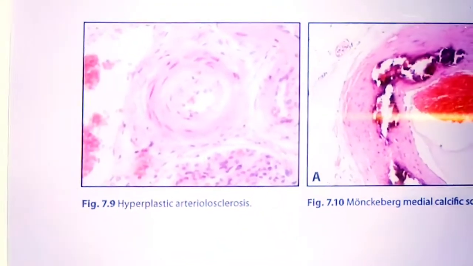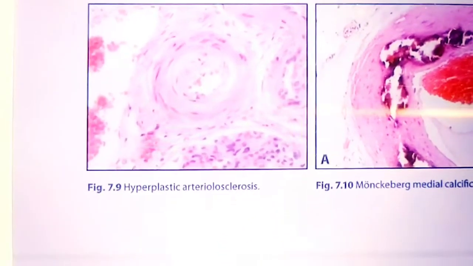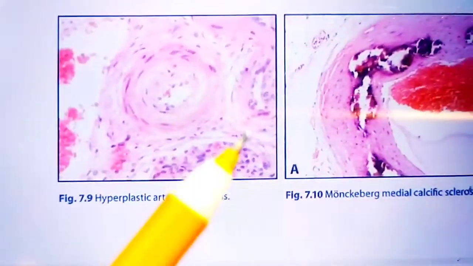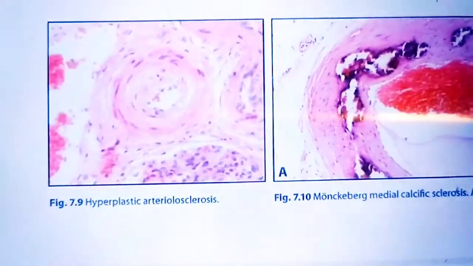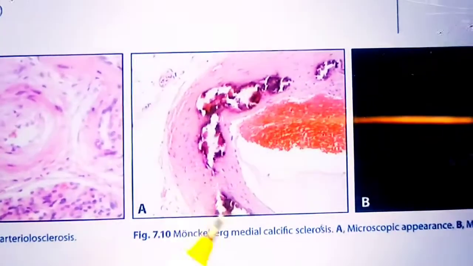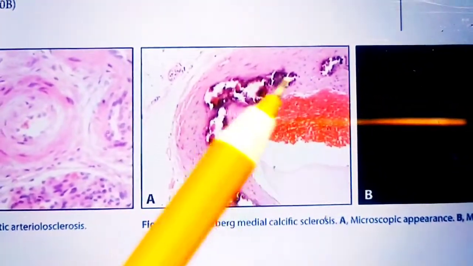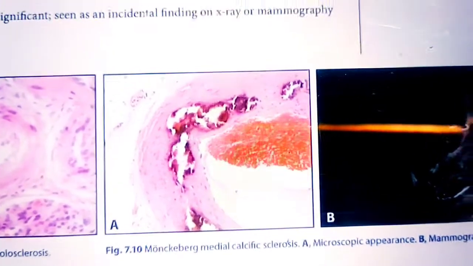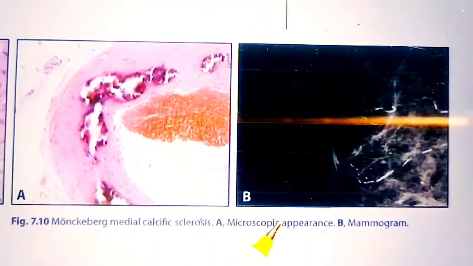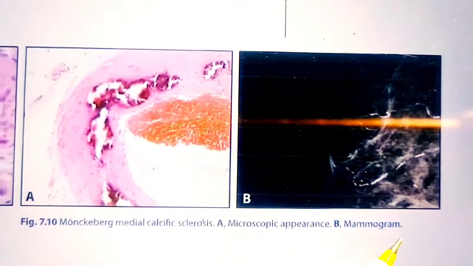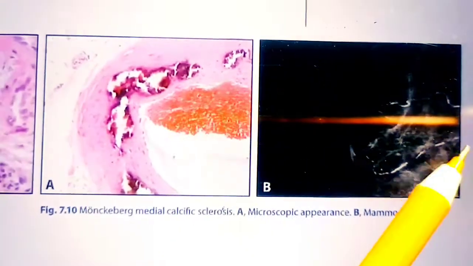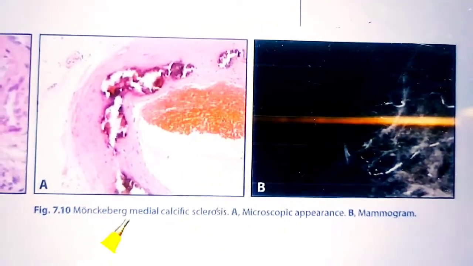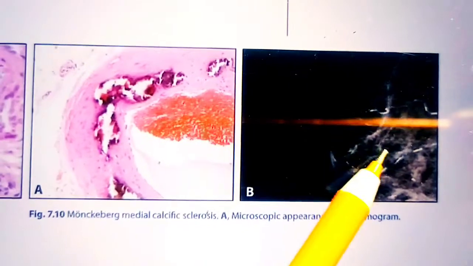This one is hyperplastic arteriosclerosis, and these are hyaline depositions. The next one is the Monckeberg medial calcification. You can see calcification. The next one is the microscopic appearance in mammogram. You can see in mammogram the Monckeberg medial calcific sclerosis.